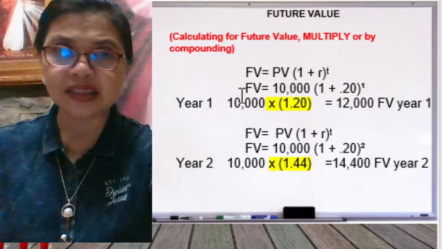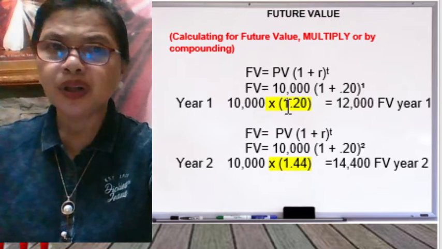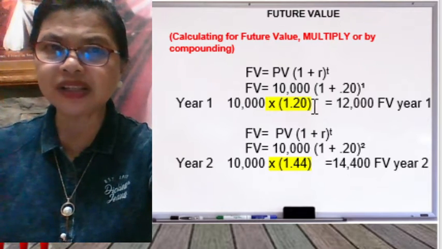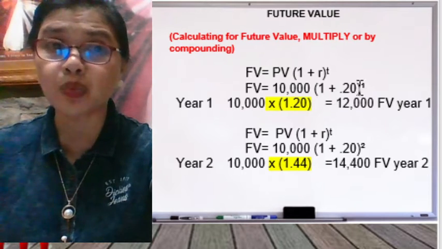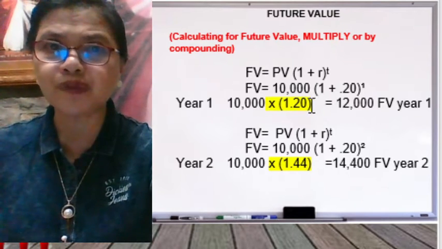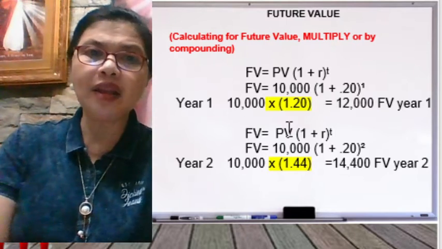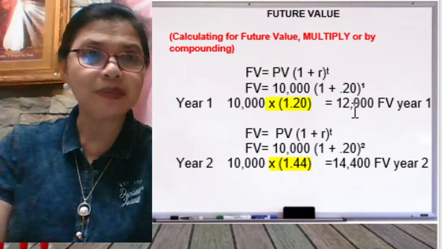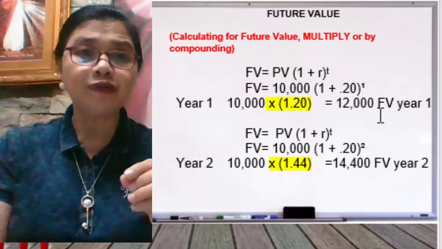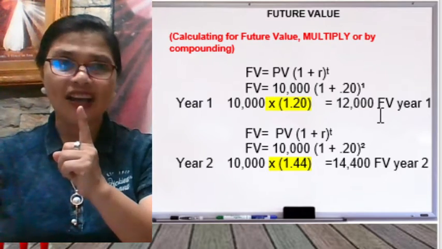After a year, how much is the rate of interest? 20%. So raised to the first power, because after 1 year, your future value is 10,000 times 1.20, which will give us 12,000 pesos as the future value of your 10,000 after year one.